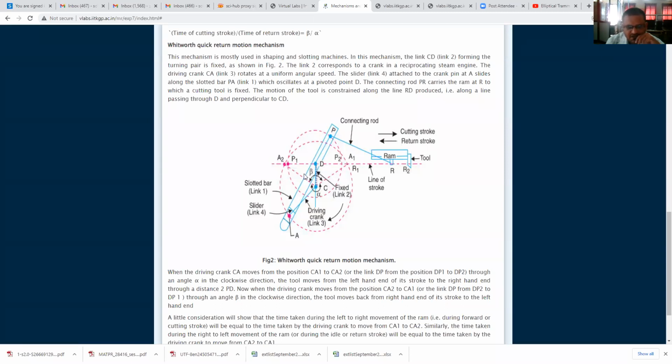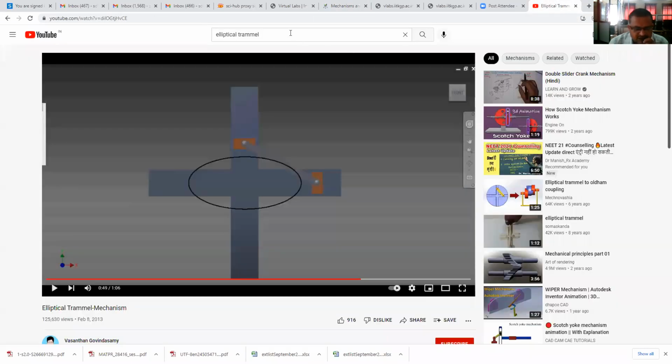Therefore, if you will see, the angle traced during the return stroke is less as compared to the angle traced during the cutting stroke. Therefore, you can say that the angle traced is directly proportional to the time required. Since the angle traced during the return stroke is less than during the cutting stroke, quick return motion is achieved. Now we will see its videos, then you will understand it more.